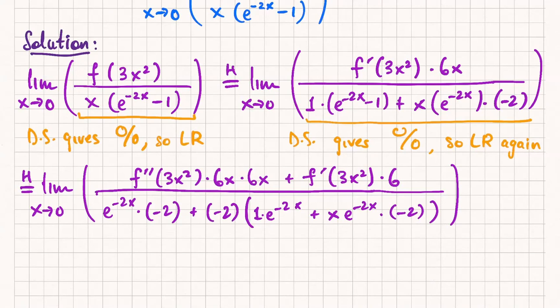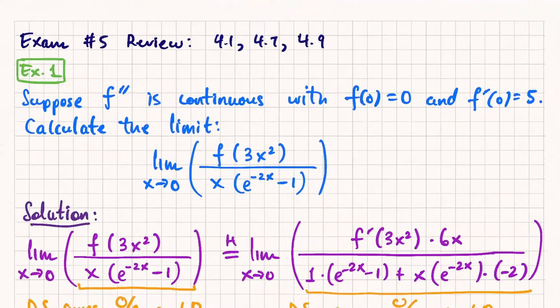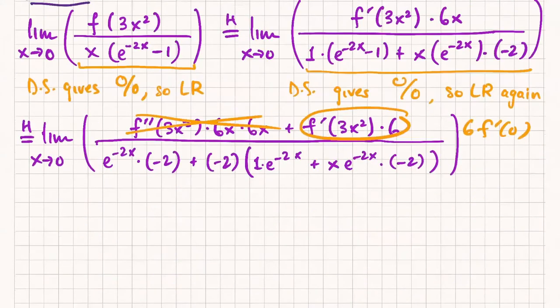Nishika, you're shaking your head. Substitute 0. So Nishika, you said do not use L'Hopital's rule a third time. What happens instead? The numerator would be a constant. Yeah, let's see what happens with the numerator. The first term is obviously 0, but the second term is not, because I get 6f prime of 0, which is not 0, because we're told that f prime of 0 is equal to 5. So we're definitely not going to get 0 over 0 anymore. So we should be able to just substitute.